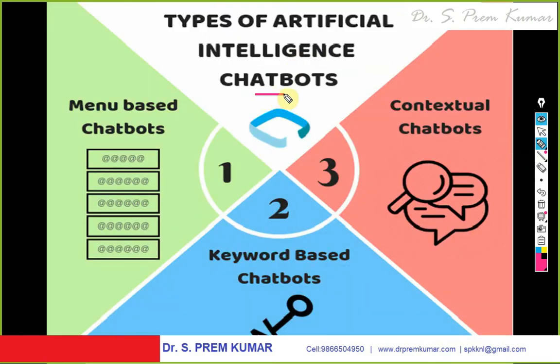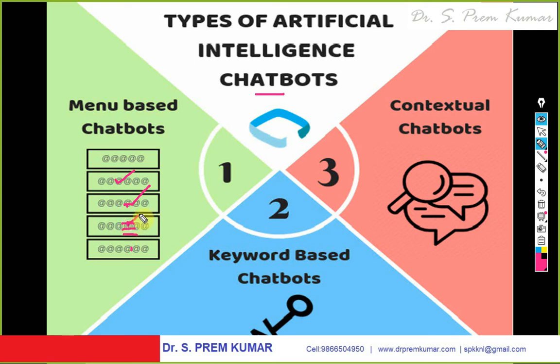Among artificial intelligence chatbots, you have menu based chatbots. If I select engineering colleges, it shows the list of engineering colleges. If I select one college, the different branches under it are shown. If I select a branch, it shows what subjects are available in that branch.